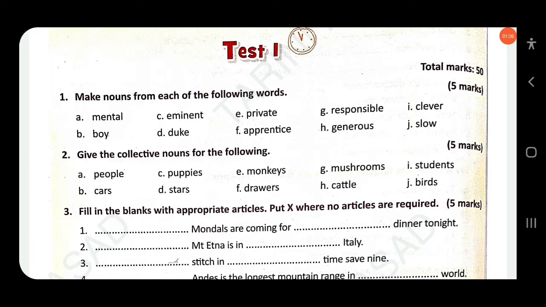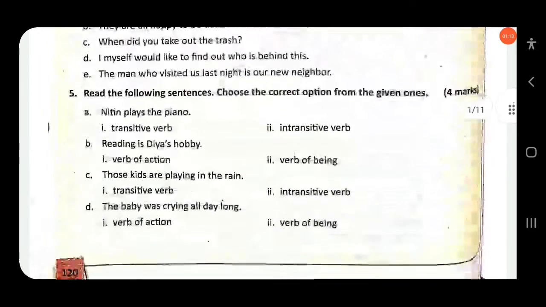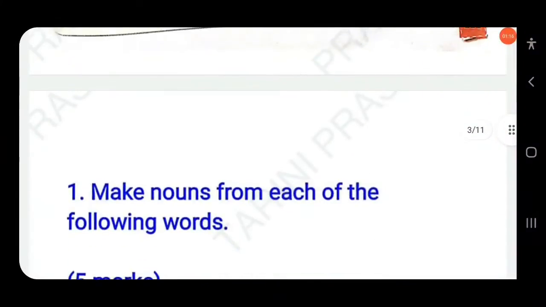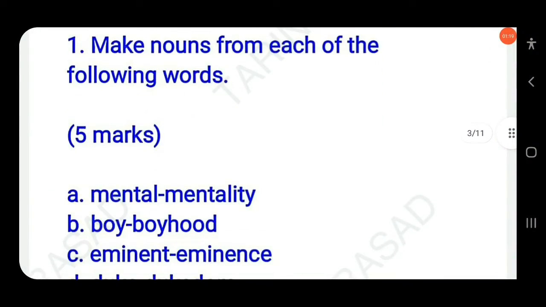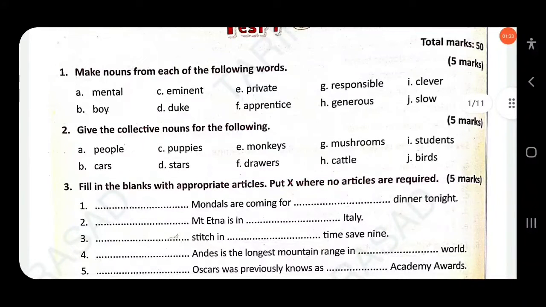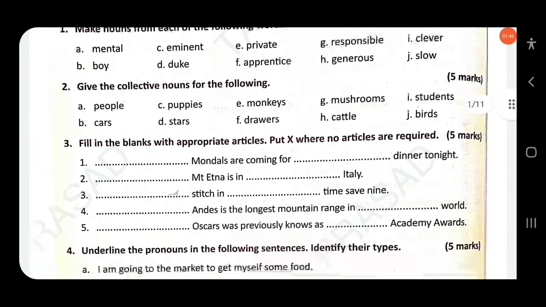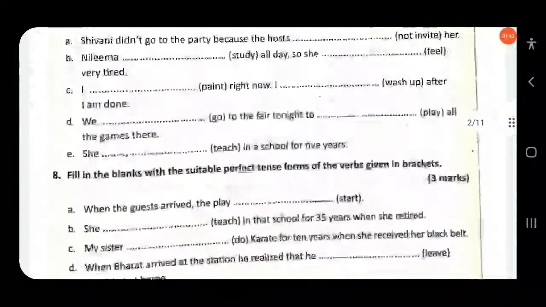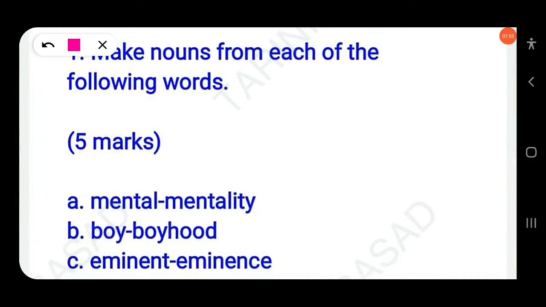You have to add a suffix to make these words into nouns. The first one is mental, mentality. Then the next question, boy. Boy is a common noun, so you have to change this noun into another form of noun, an abstract noun. Boy, boyhood. Here the suffix hood is added: boyhood.